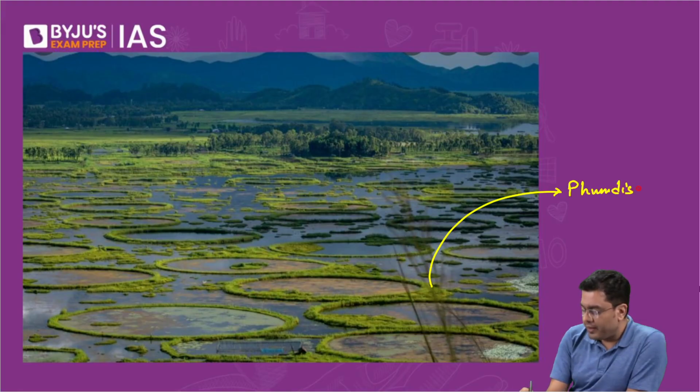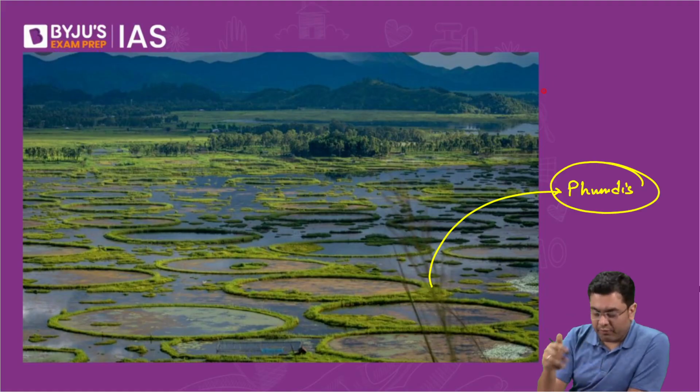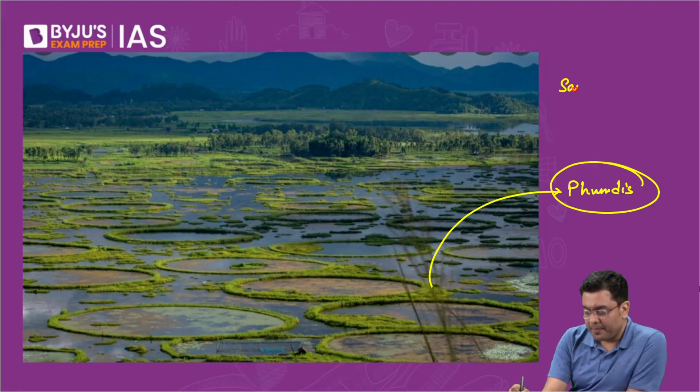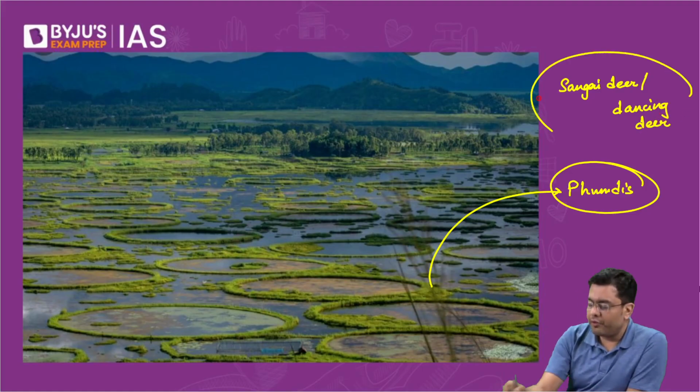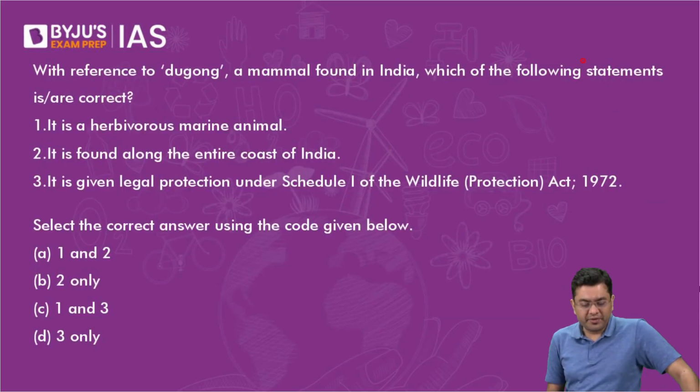Here you also find a very unique kind of deer species. What is the name of that deer species, which is so light on its feet that it can jump from one vegetation to another? You have the dancing deer, or the Sangai deer. Only the ones in the portion of current affairs, keep on covering that. It was there in the portion of current affairs that year.